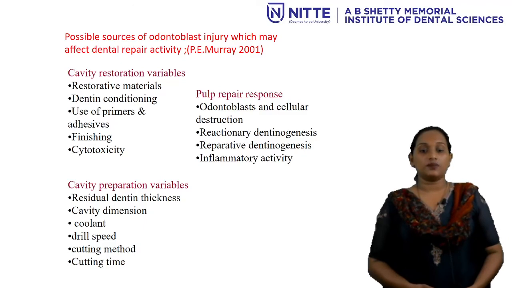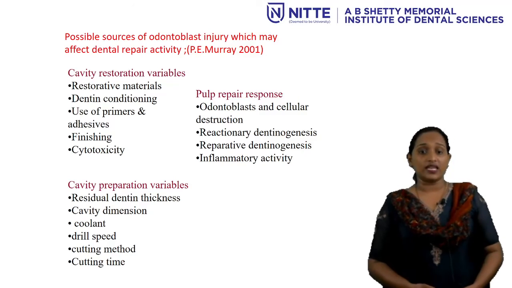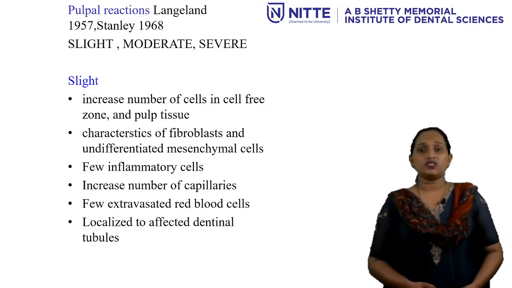Cavity preparation variables are residual dentine thickness, that is how much RDT is present, cavity dimension, the coolant, the drilling speed or the rotary instruments that are being used, the method of cutting, and also the time of cutting. The pulpal response is mainly because of odontoblasts and cellular destruction. So, the reactionary dentinogenesis, reparative dentinogenesis and inflammatory activity also affect the odontoblasts, which might lead to some injuries. The pulpal reactions can be slight, moderate and severe.